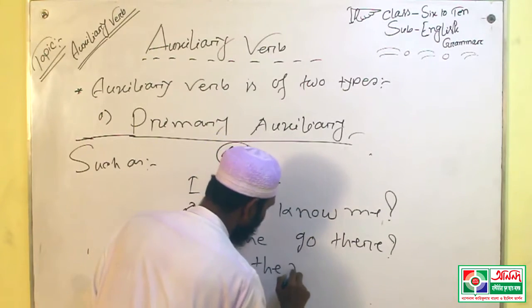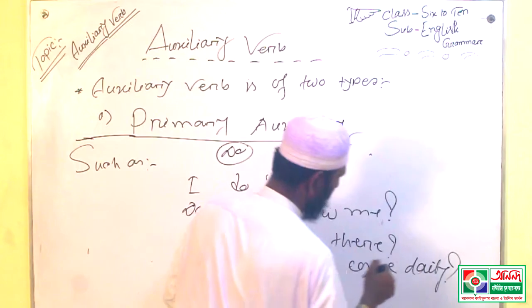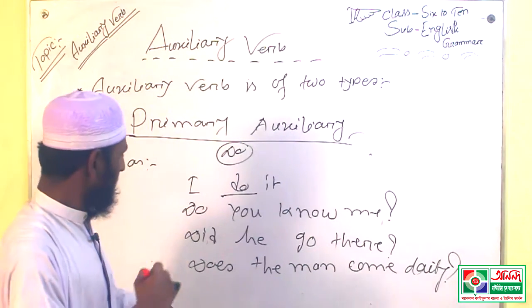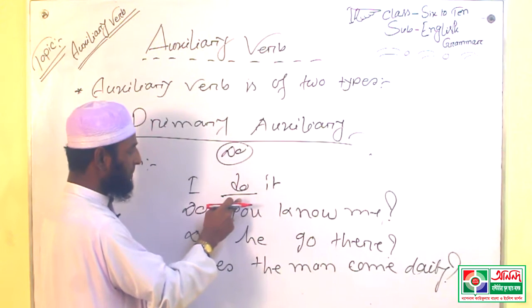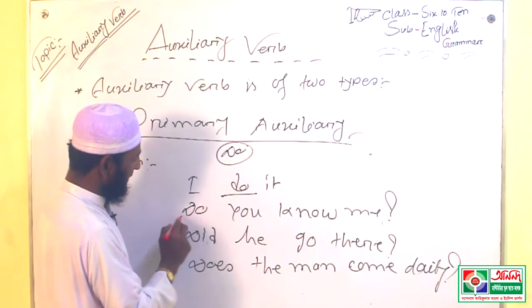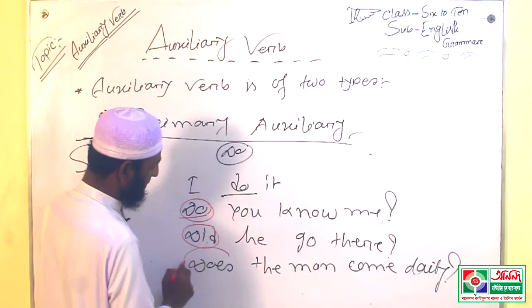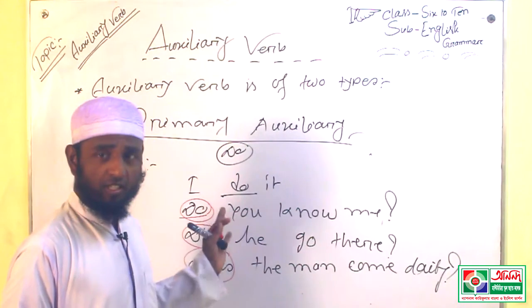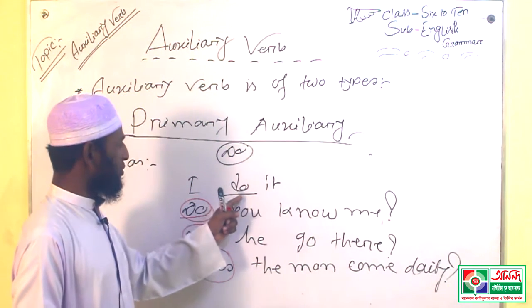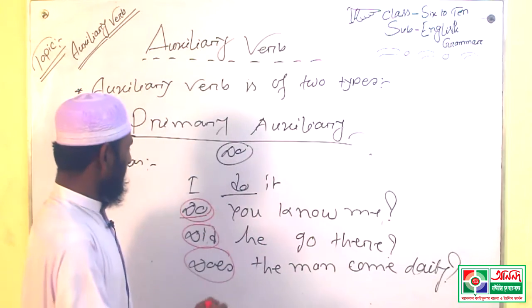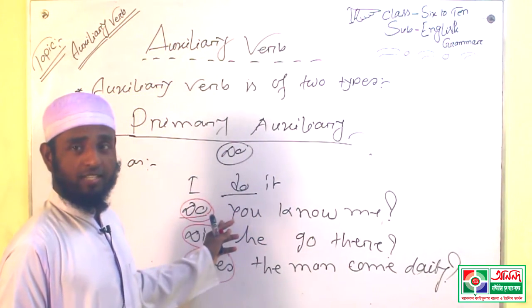Does the man come daily? My dear learners, here do is main verb, that means principal verb, and in these sentences do is auxiliary verb, that means primary auxiliary verb.